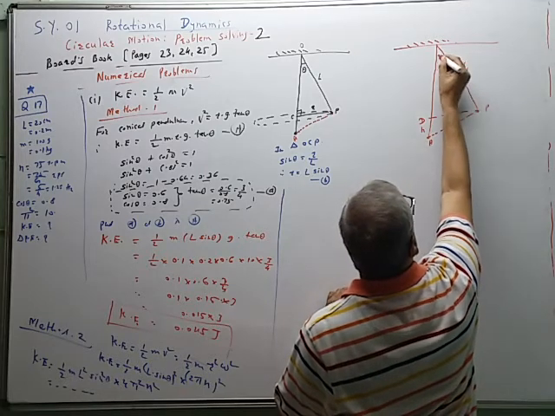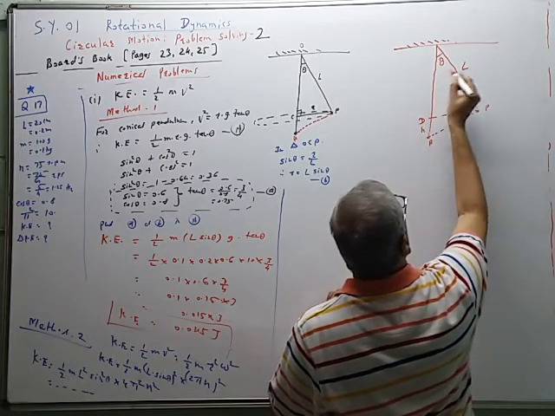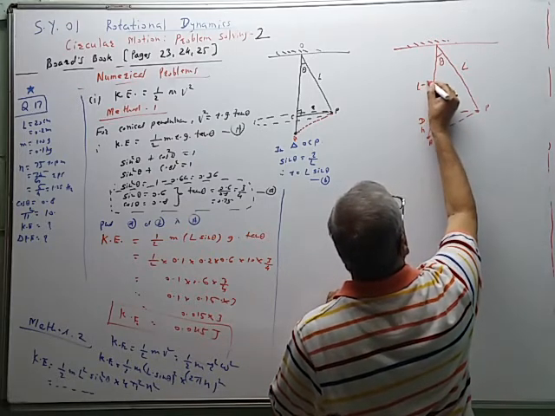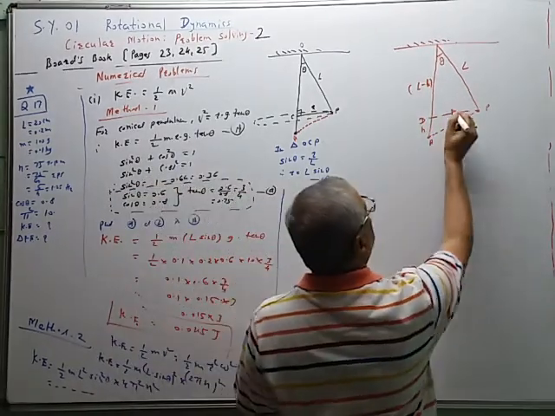This is L. This is theta. So this is L minus H. L minus H. This is R.